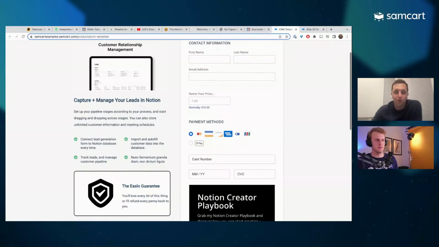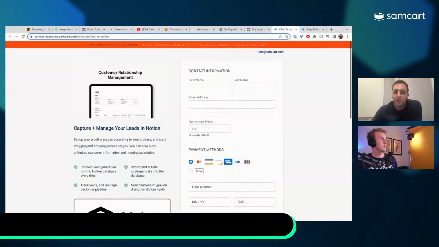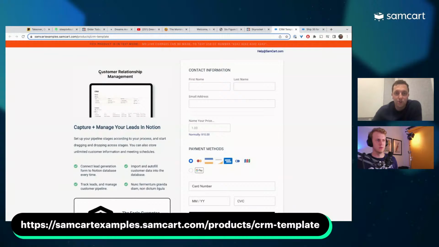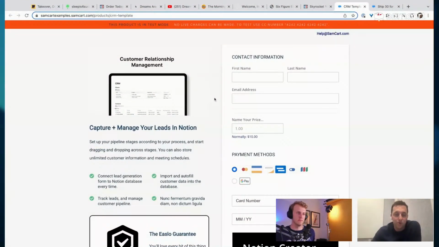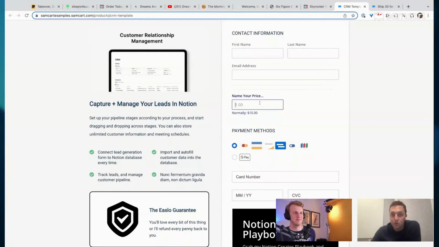And this is one that we made for a creator named Easlow, where we basically said, hey, listen, someone's going to come in and buy a customer relationship management template on Notion, something that he's kind of known for. We're going to give it the name your price tool, so customers can come in and say, listen, we're going to make it real easy to buy. Anything over $1 and it's yours. You know what I mean? Anything over $20, anything over $50, whatever you want to do, right? And it's yours. And so I choose the name your price tool.